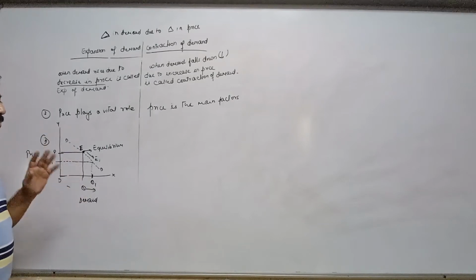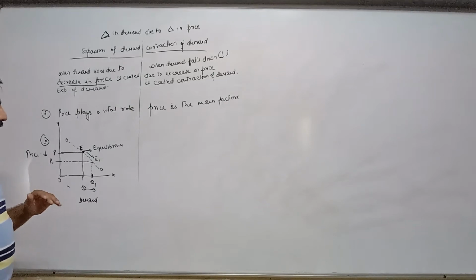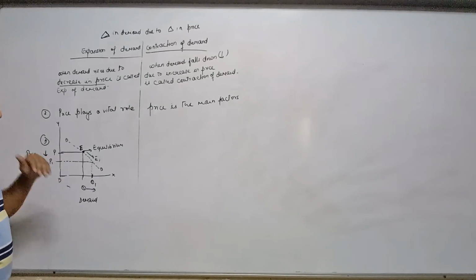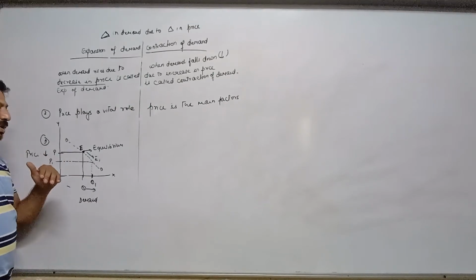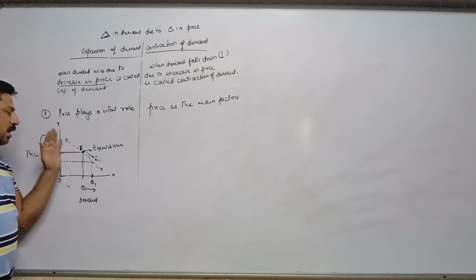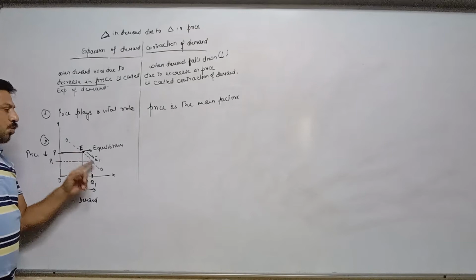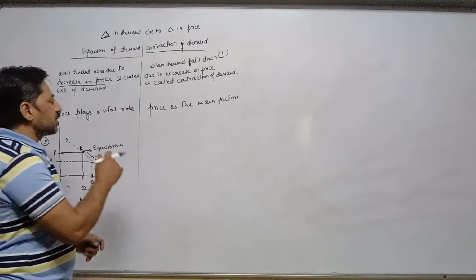The curve remains the same, only the point moves on the same curve. The curve will not shift either upward or downward.